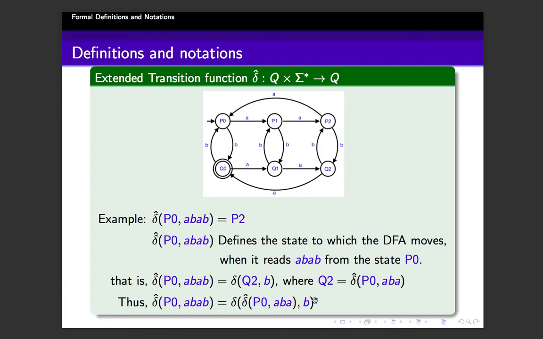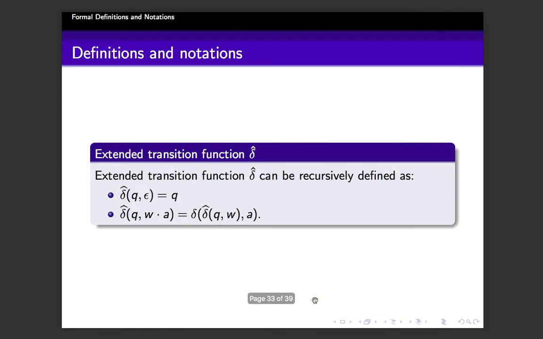And with that, let me formalize the definition of extended transition function. The extended transition function, delta cap, which tells you if you process a string from a state where will you go, can be recursively defined as delta cap of Q comma epsilon equals Q. That is, if from the state Q you process the empty string, you are not going to read any input, so you will end up in Q only, the same state.